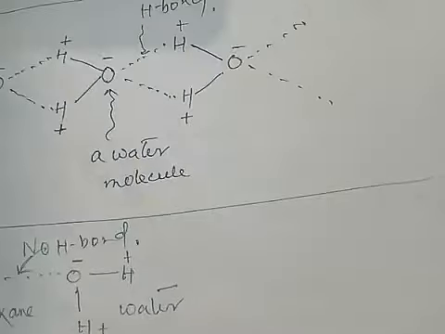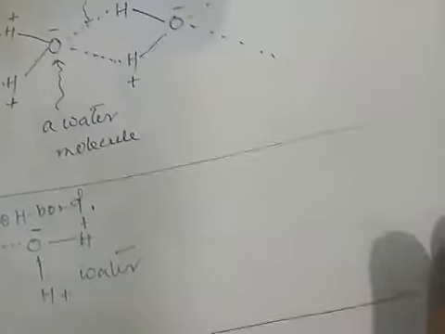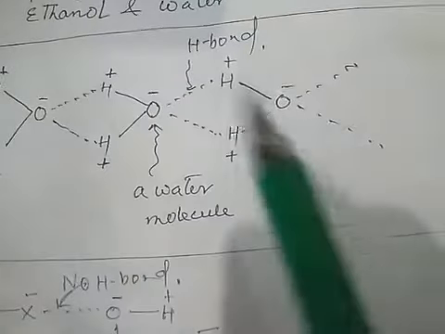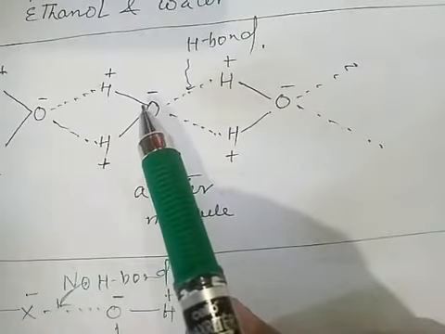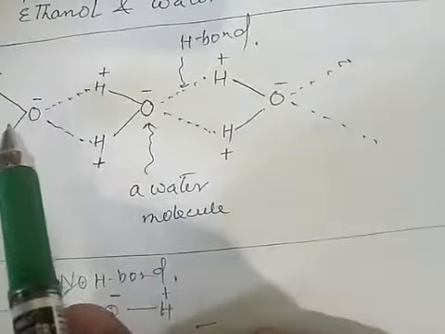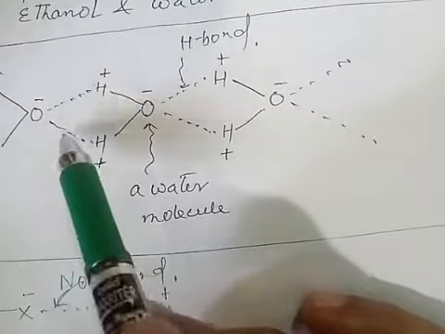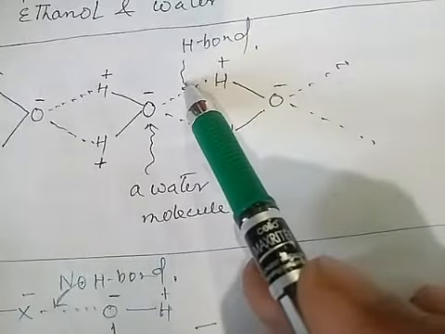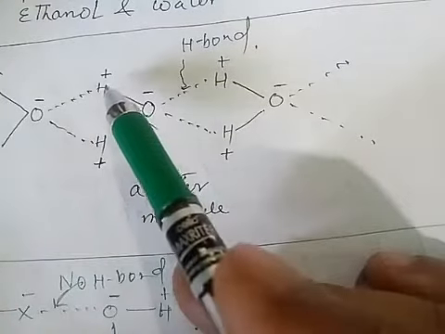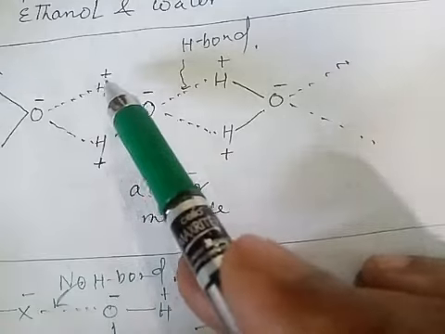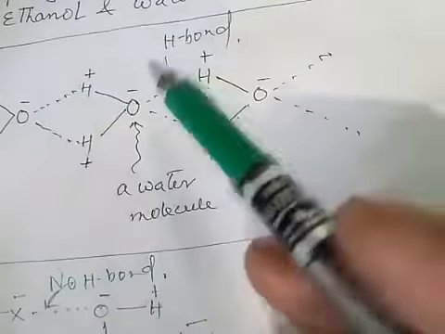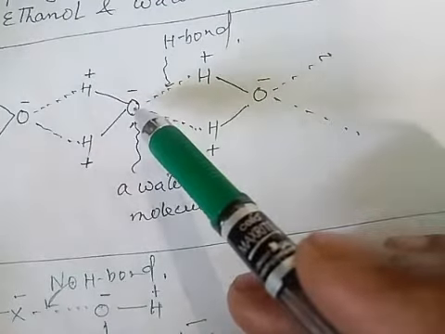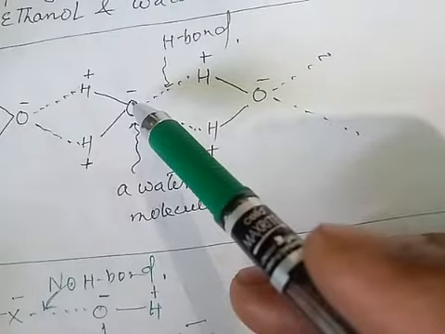You know how many hydrogen bonds can be formed by a water molecule. A water molecule can form 4 hydrogen bonds with other water molecules: 1, 2, 3, 4. This is due to the presence of 2 positively charged hydrogen atoms and 1 electronegatively charged oxygen atom.